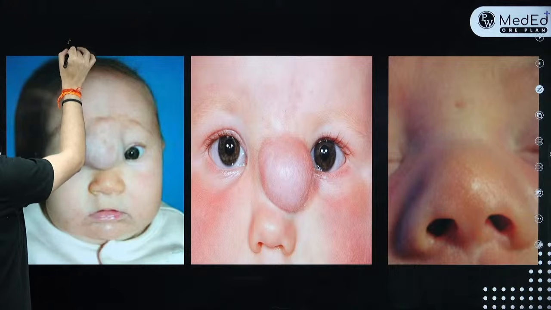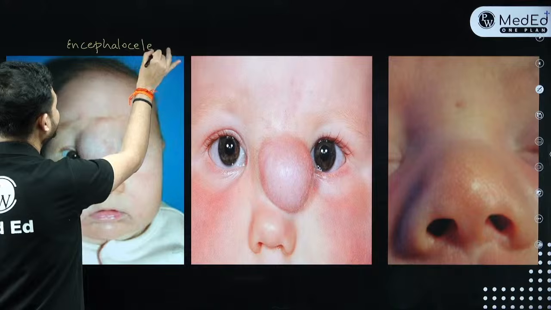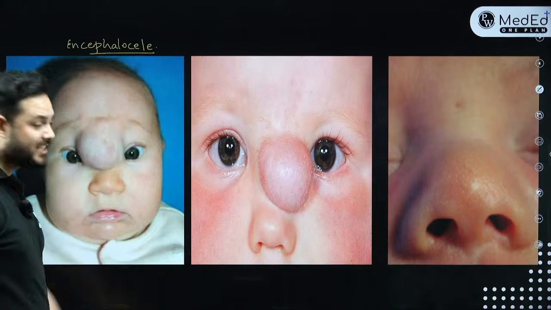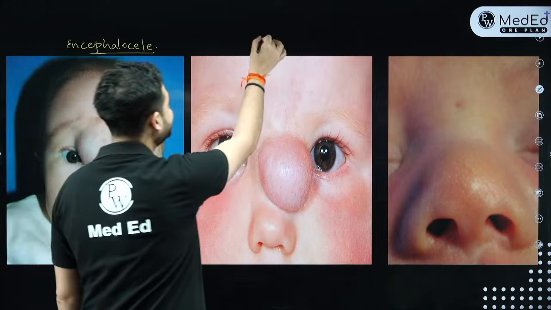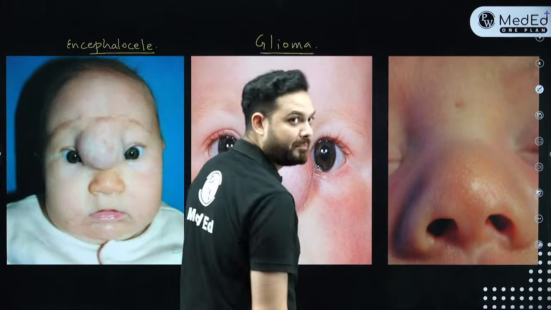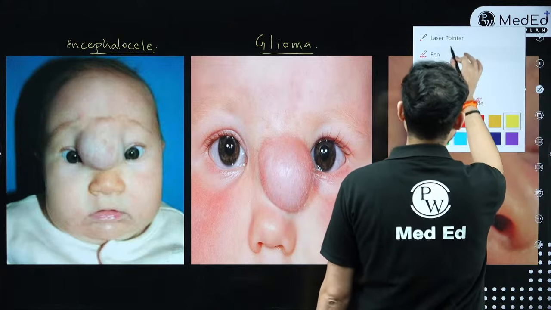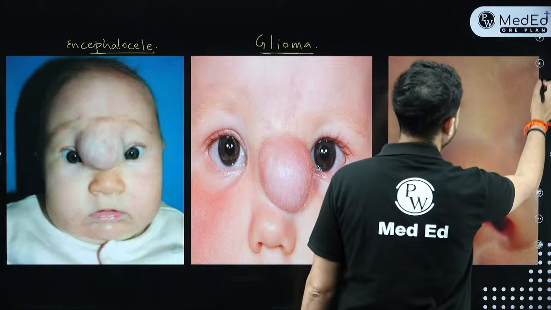This swelling is a nasal encephalocele. Now I'll tell you what the differences between all three of them are. The second swelling is called a nasal glioma. And the third thing, wherever you see an opening or a pit, is called a nasal dermoid.